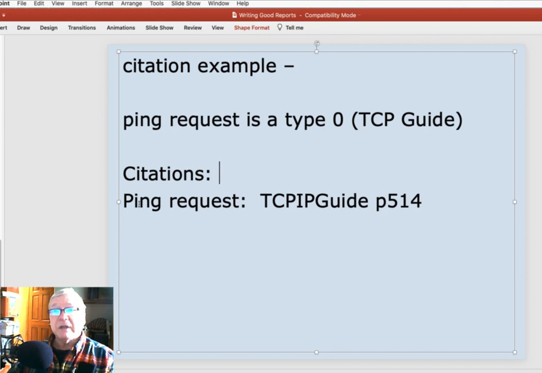And then citation, I might say, ping request was seen in TCP IP guide, page 514. And again, that's not MLA. It's good enough for me. It tells me you know that somebody else wrote this and you're telling me who that was. And then where I can go to read that again or find more information, which is the whole point.